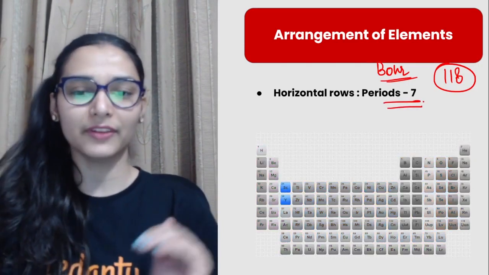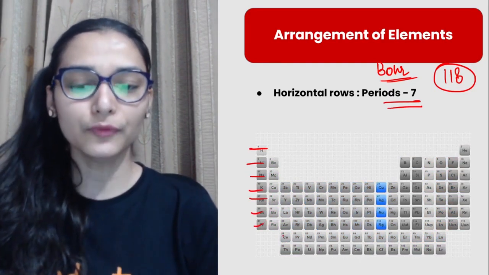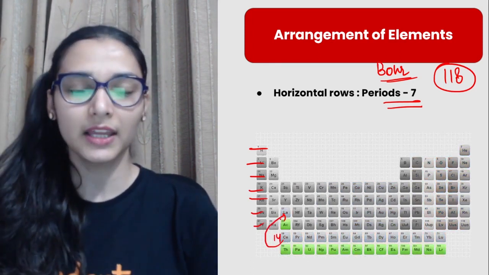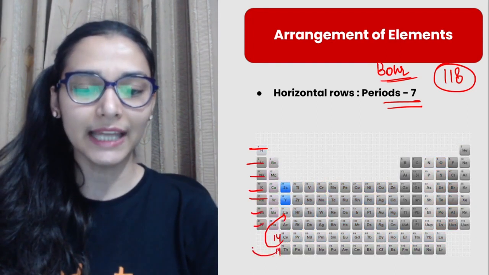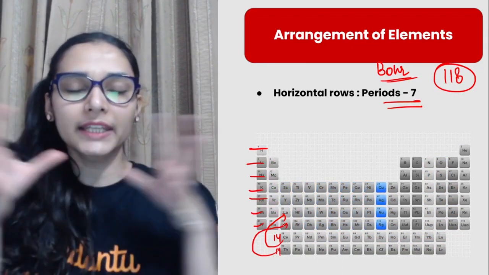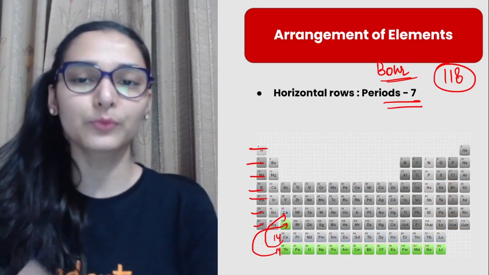Periods कितने हैं? 7 periods. 1 2 3 4 5 6 7. These 14 elements, lanthanides, are a part of the 6th period and these 14 elements, actinides, are a part of the 7th period. So just to avoid the anomalous expansion, we have kept them separately. Plus there is one more resemblance.